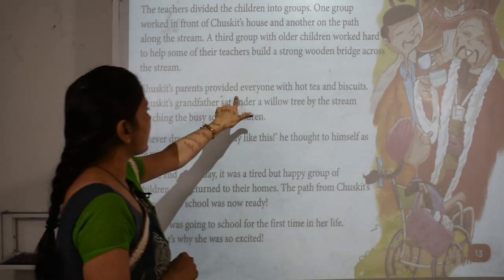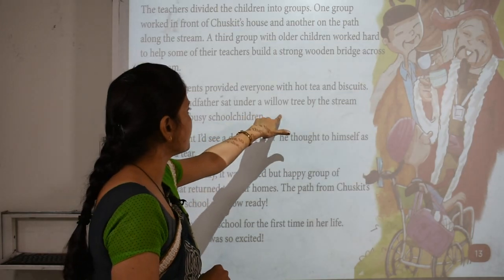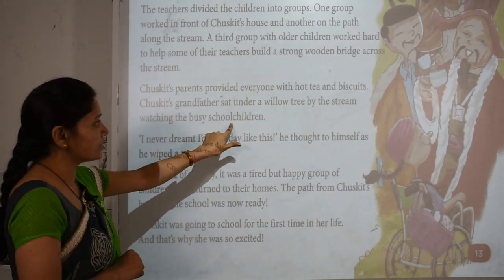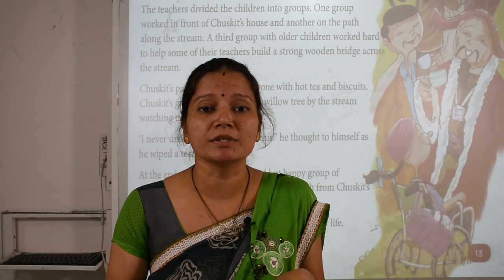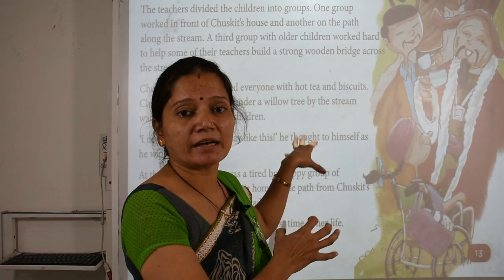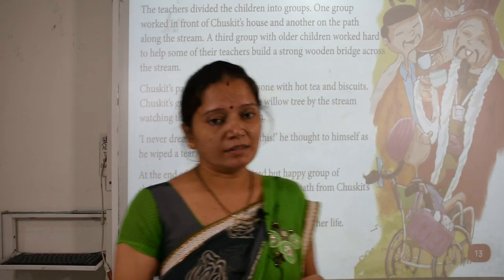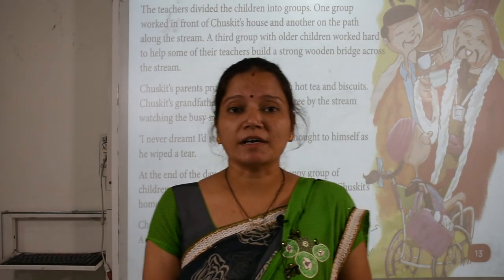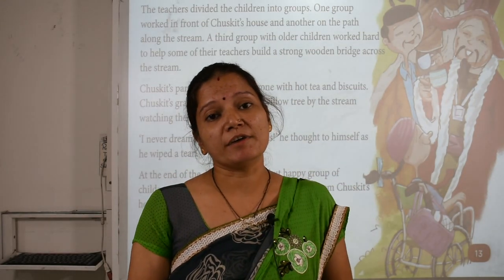Chaskit's parents provided everyone with hot tea and biscuits. Chaskit's grandfather sat under a willow tree by the stream watching the busy school children. So when all the teachers and all the students were working, Chaskit's parents were offering hot tea and biscuits to those who were working there. And Chaskit's grandfather sat under the tree, feeling very good.